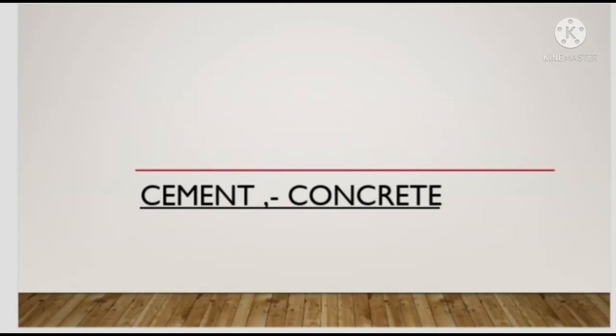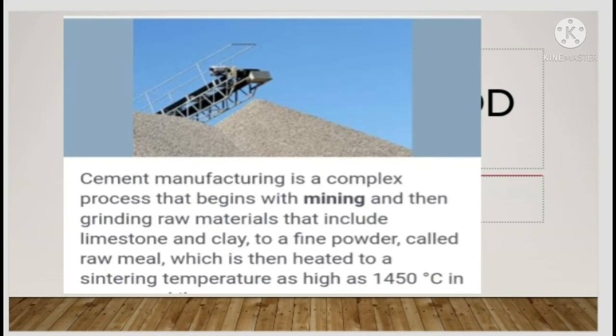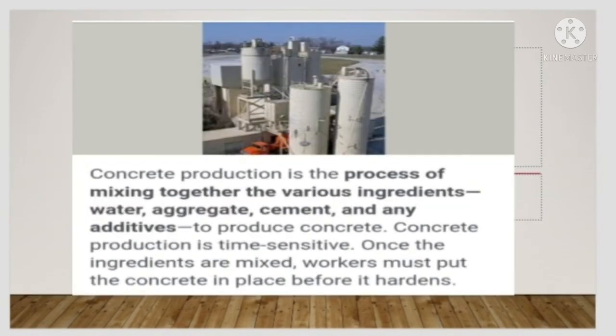Then cement. Cement is an important material in construction. Sheets, blocks, pillars and pipes are made from concrete produced using cement. Cement is a dry greenish grey powder with fine particles. It is made up of silica, alumina, lime, iron oxide and magnesia. Portland cement is the most commonly used cement for construction work. Its raw material consists of 60% lime, that is calcium oxide, 25% silica, that is silicon dioxide, 5% alumina, and the rest iron oxide and gypsum.